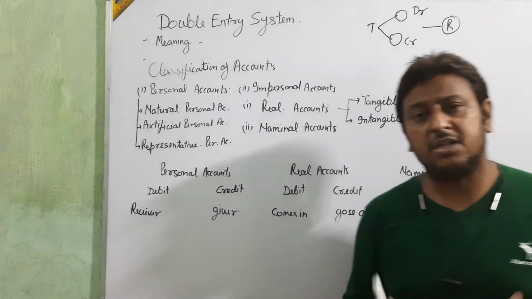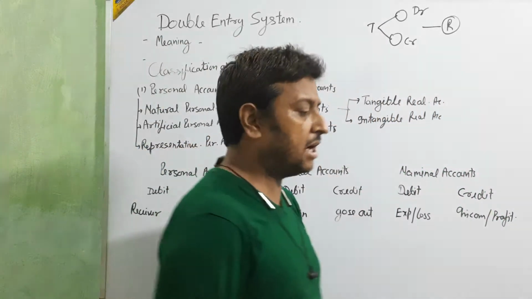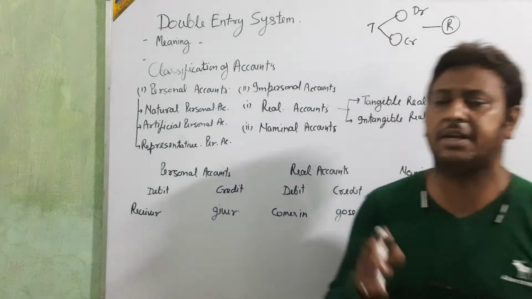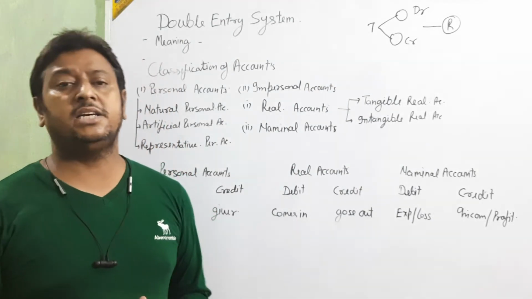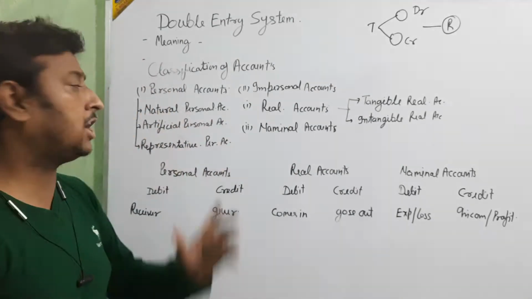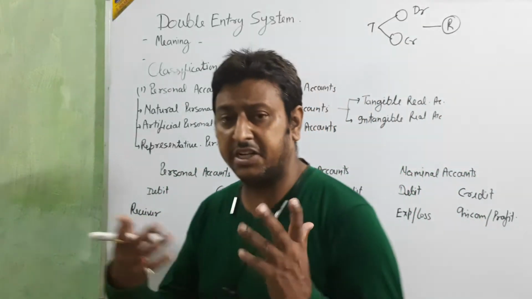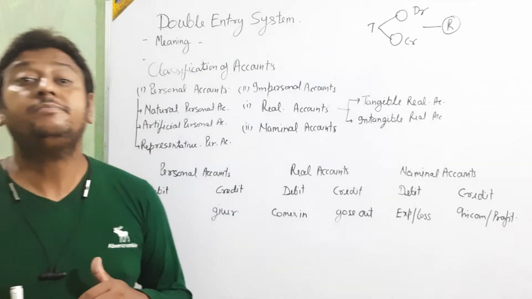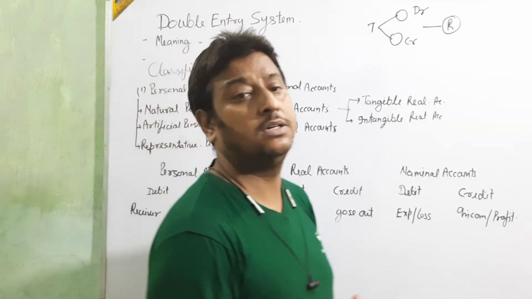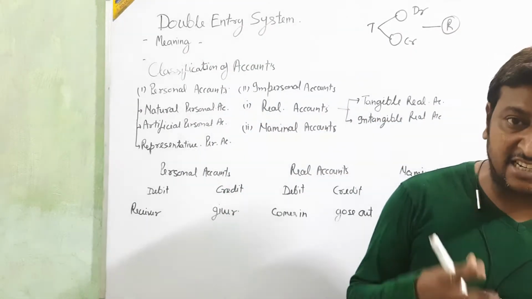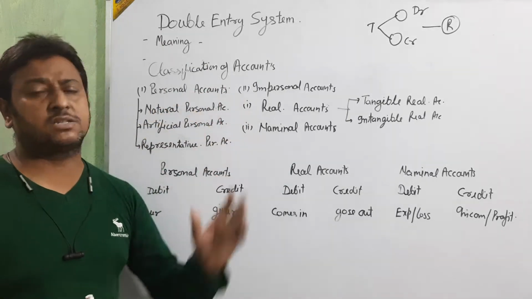Okay, beta? Personal account is the account in which we are going to take the name of a person, the name of a firm, the name of a business, the name of a shop, the name of a company. These all come in personal accounts, like Ram account, Mahesh account, Dinesh account, my account, Dheeraj Srivastava account, Little Flower account, Tata and Birla account, Tata Industries account, Reliance account. These all come in a personal account.